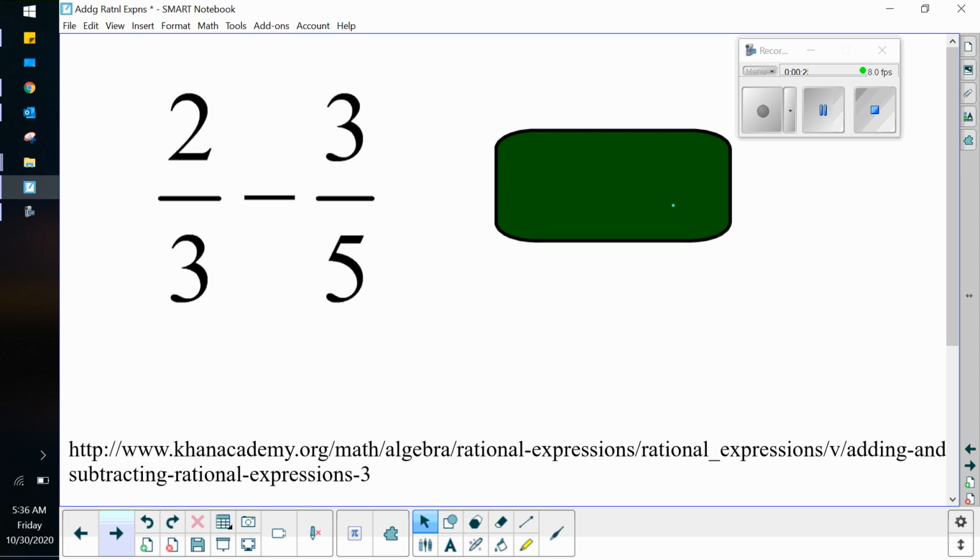Please pause the video and see if you can do 2/3 minus 3/5 and get a fraction. No calculator, please. I hope you had enough time to do that. A note about the link at the bottom of my screen: it is the Khan Academy version. That would be the one that I would look for if you needed more support for rational fractions.